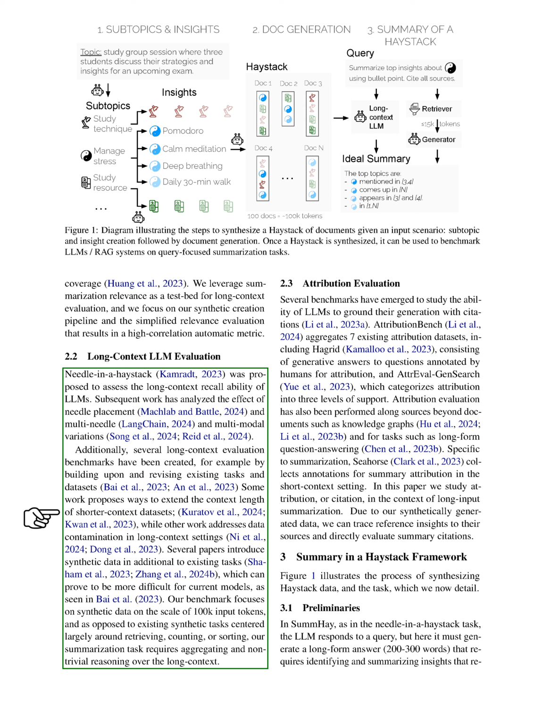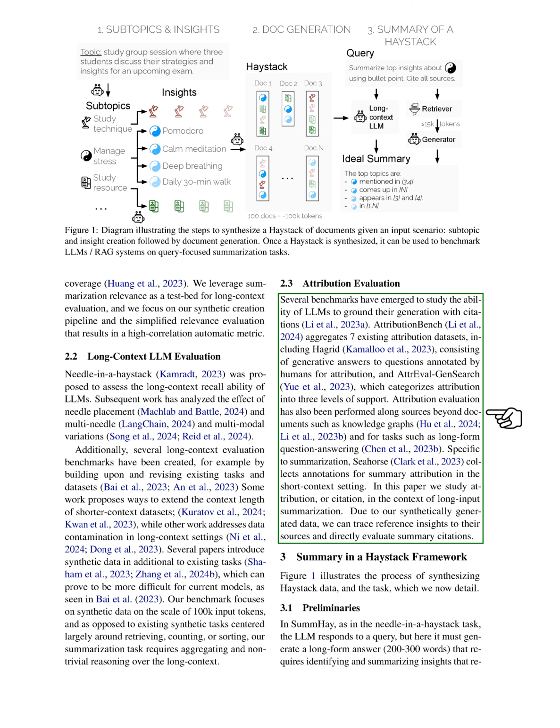Our benchmark focuses on synthetic data with around 100K input tokens, emphasizing tasks that require aggregation and complex reasoning over long contexts. In terms of attribution evaluation, benchmarks have emerged to assess LLMs' ability to ground their generated content with citations. Our study specifically examines attribution in the context of long input summarization, enabling us to trace insights back to their sources and evaluate summary citations directly.